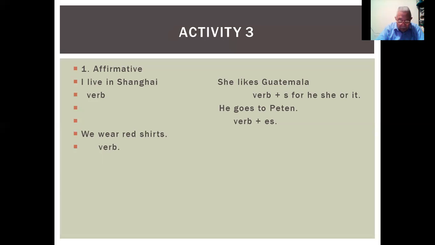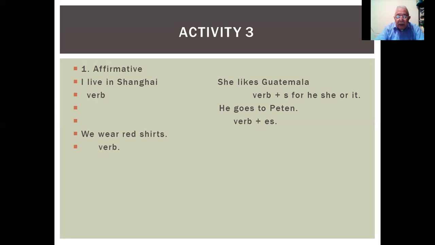Look at your book. I live in Shanghai. Here are some examples: I live in Shanghai. We wear red shirts. The verbs are live and wear.